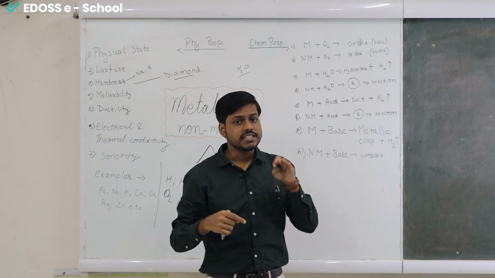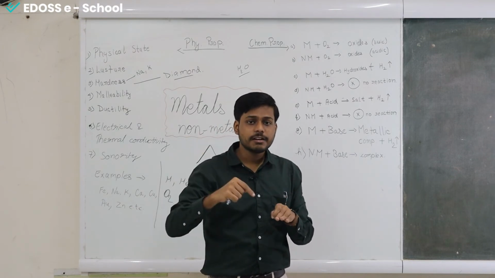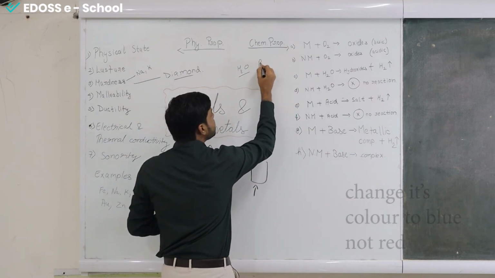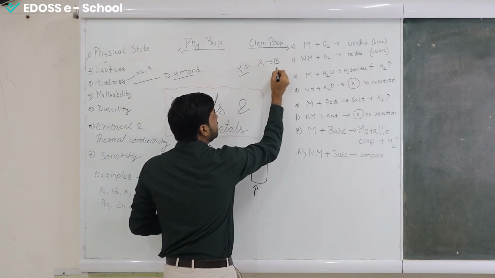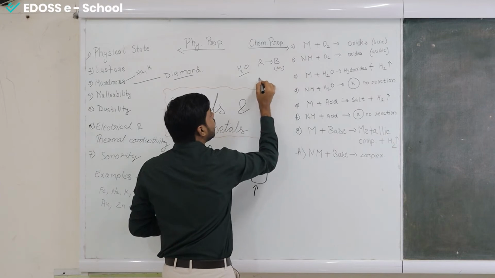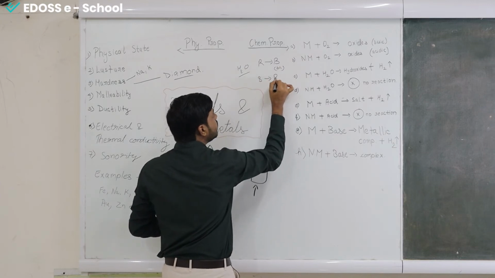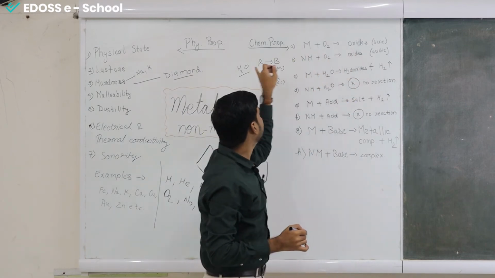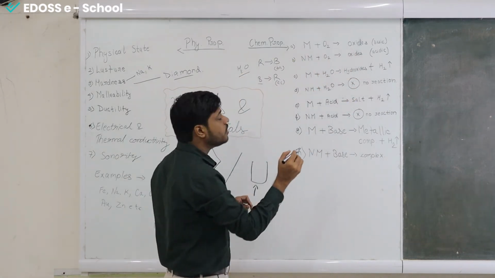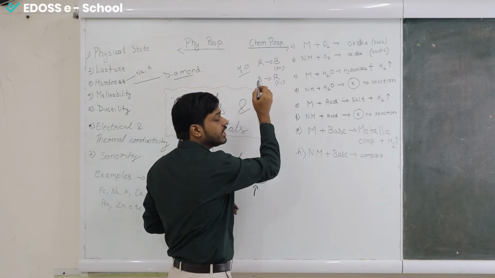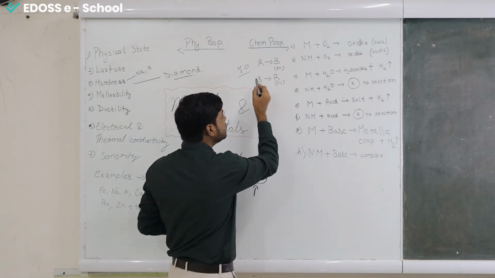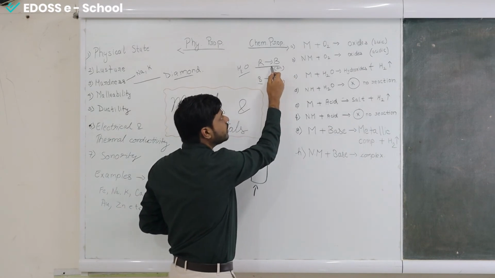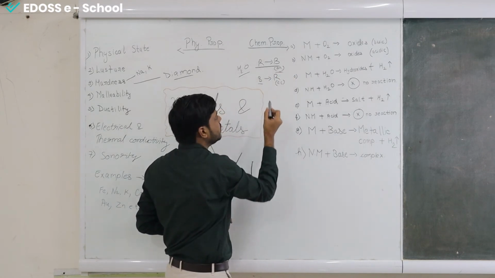If the solution is basic in nature and we add a red litmus paper, it will change its color to blue. Red will change to blue in basic condition and blue will change to red under acidic condition. So when this oxide is dissolved in water and is tested with the blue litmus paper, it will remain blue, because the solution itself is basic. But when we place a red litmus paper, it will turn blue. As you can see, it is basic.